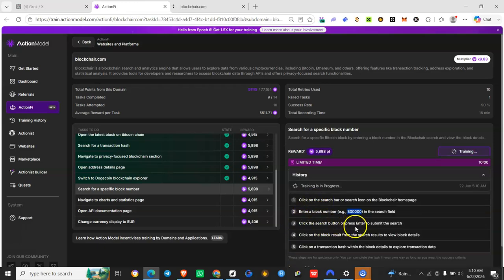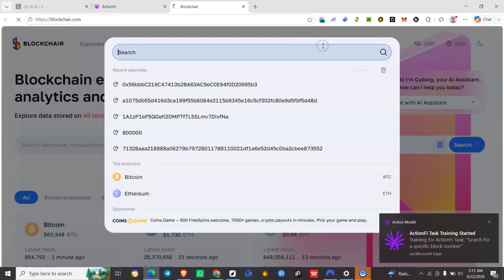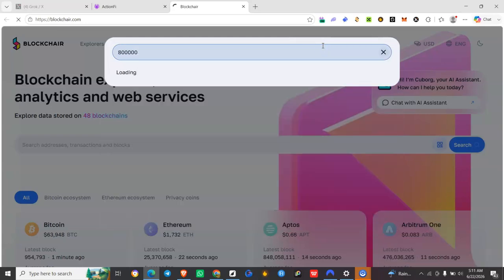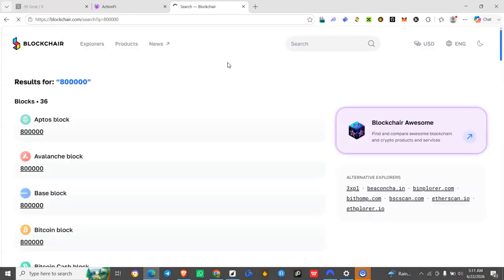Click on enter block result transaction hash within the block. Now we'll be fast in doing this since we have done it before. We enter the block number, we'll click on enter, and we'll use the Bitcoin blockchain, right? So we have clicked on enter.